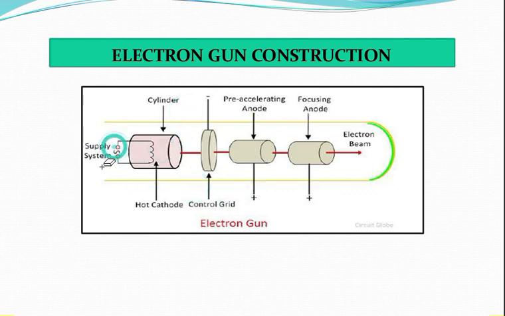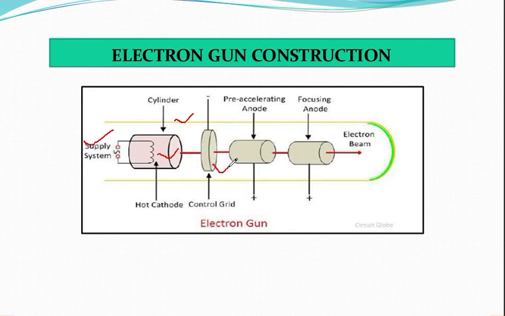Again I am repeating, the electron gun construction. A supply system is there. This is the entire cylinder. There is a hot cathode. You are giving a supply, and from this hot cathode the beam is getting ejected.